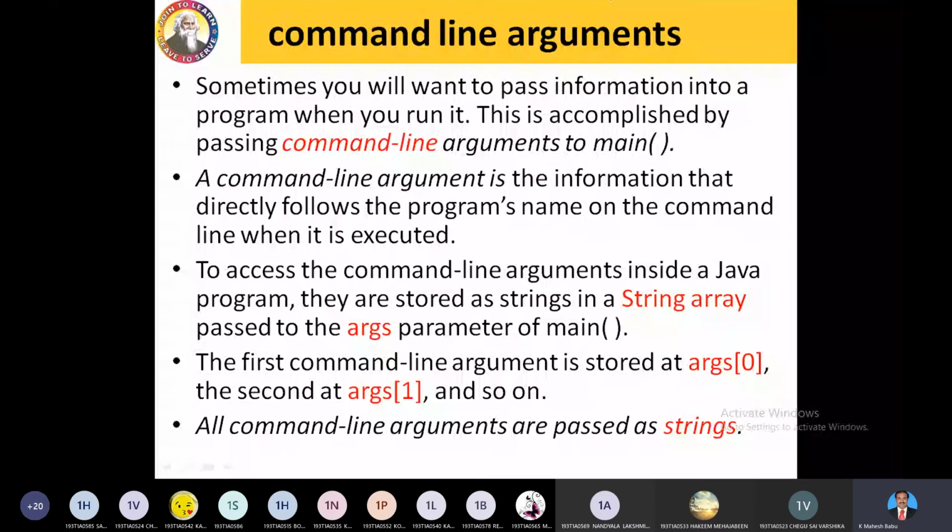Arguments. Arguments in the sense list of things to supply. So whenever I want to supply certain things to my program, those are called arguments. Usually there are formal arguments and actual arguments. Actual arguments are the arguments which you are passing. Formal arguments are the arguments which we are receiving. Right? So arguments are the list of things to supply to the program.